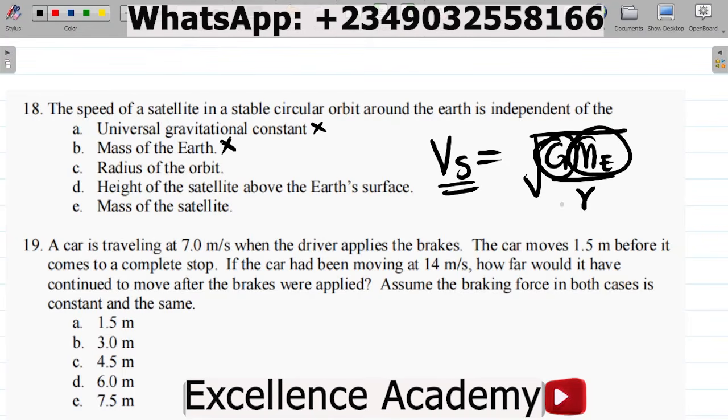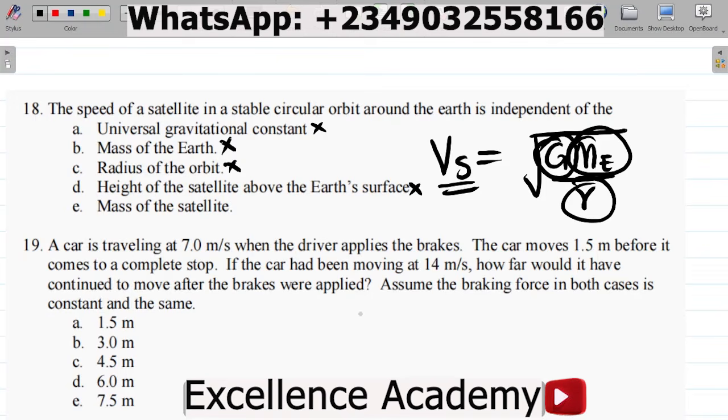They said radius of the orbit. That's r here, so you can see, this is not the correct option. They also say the height of the satellite above the earth's surface. Of course, it depends, all right? Because the farther the satellite is from the earth's surface, the more time it takes for it to move around the earth. So this is not it there.